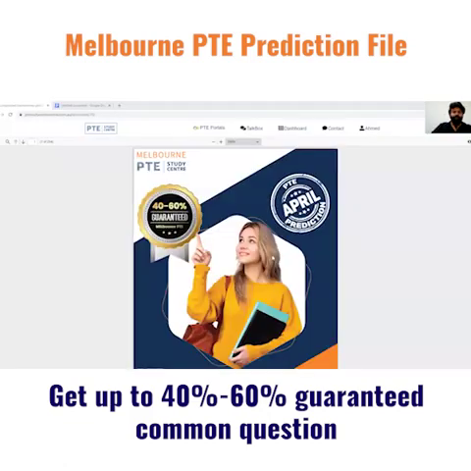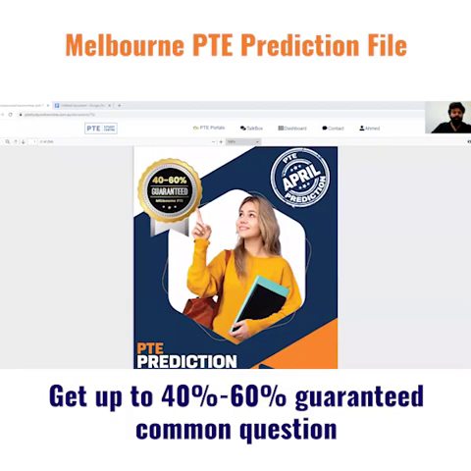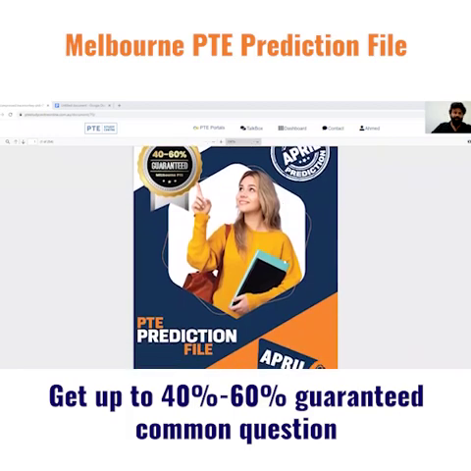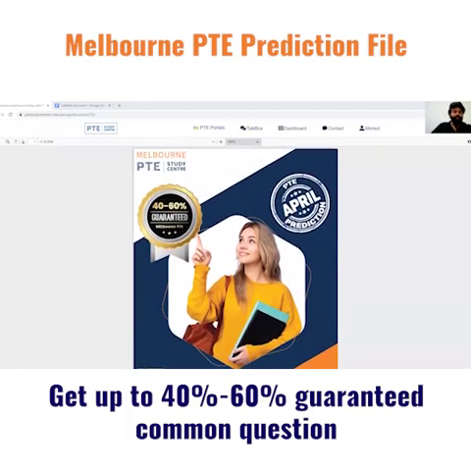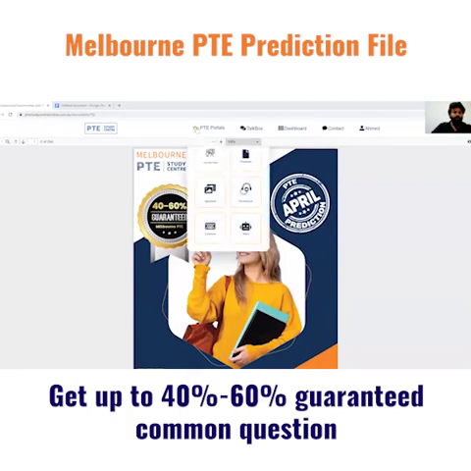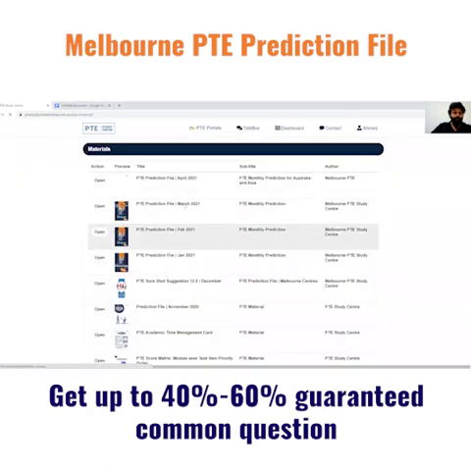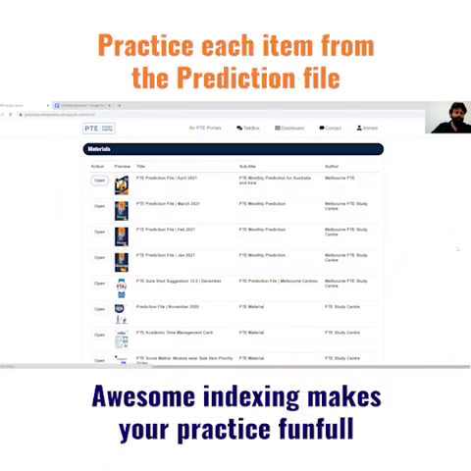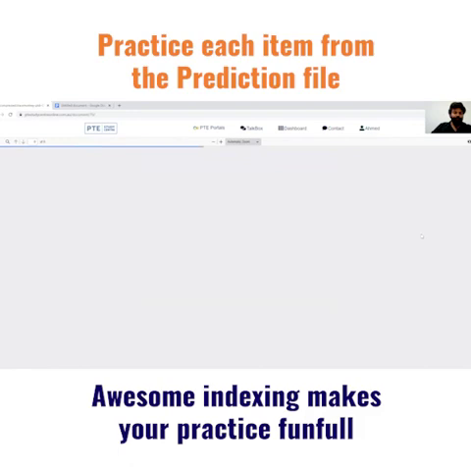As you can see on the online portal, this month's prediction file, so we are going through the April prediction file, is available over there. You can access it from the online portal. If you go on to this infinity button and click on PTE materials, it will show you some other prediction files and also this month's prediction file as well. So let's have a look over here.